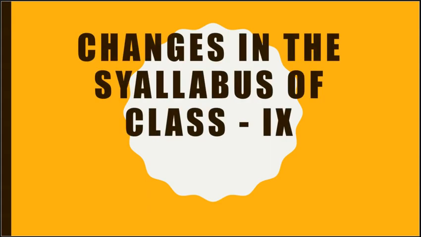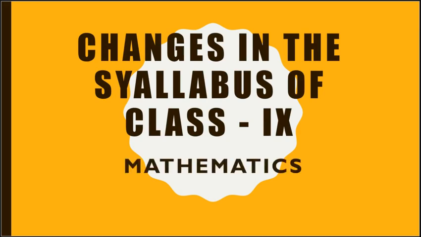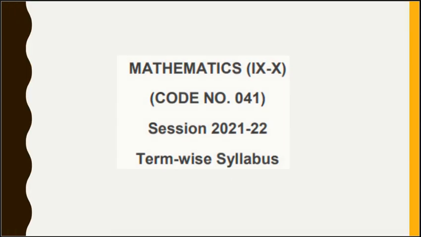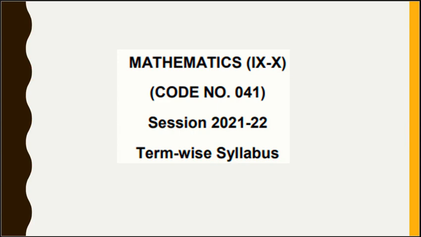Students, here there are some changes that took place in the syllabus of class 9th. Coming to mathematics, as a mathematics subject teacher, I would like to bring to you the information related to the changes that took place in the syllabus of class 9th in this academic year 2021-22. Coming to mathematics class 9th as well as 10th, where the code number is 041, session 2021-22, the syllabus is made term-wise now.